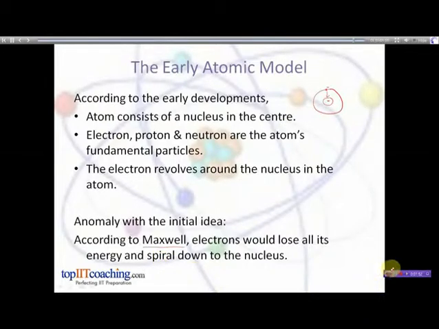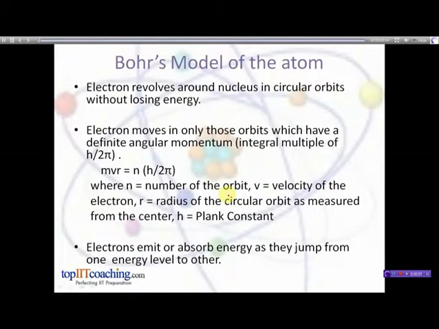The answer to this puzzle was provided by quantum theory. Niels Bohr was one of the inventors of this theory. He proposed his own model to explain this anomaly. Let us see what were the main postulates of Bohr's theory. First of all, electrons revolve around the nucleus in definite circular orbits without losing energy. In these circular orbits, their energy is constant. Therefore, these orbits are also known as stationary orbits